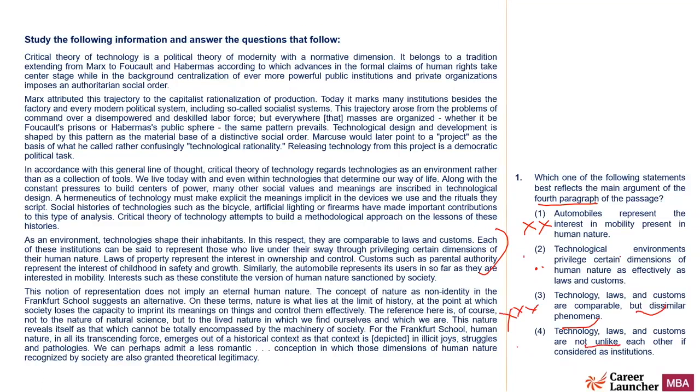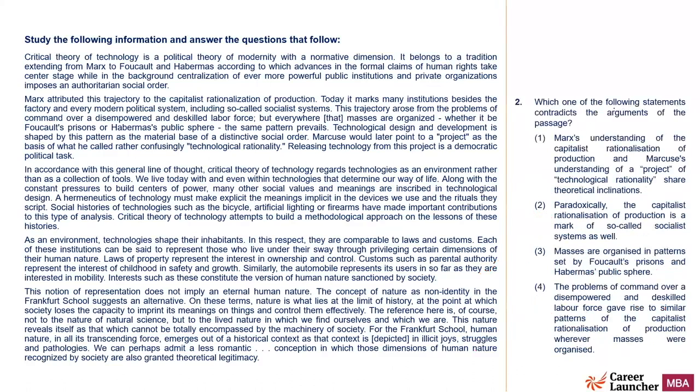Now, 2 talks about technological environments privileging certain dimensions of human nature as effectively as law and custom. Now, as effectively as, I don't know whether everything is effective or not. The passage only talks about how they are similar, they all shape their inhabitants. Whether they shape them effectively or not, can't say. Fourth is a better, more balanced choice. Technology, law, and custom are not unlike each other, meaning they are similar to each other if considered as institutions, as something which brings changes or which controls human behavior. So fourth is the right answer in this case.